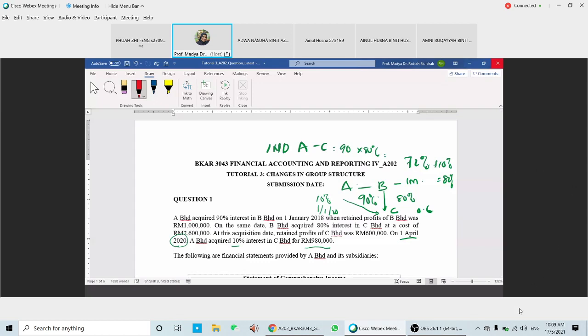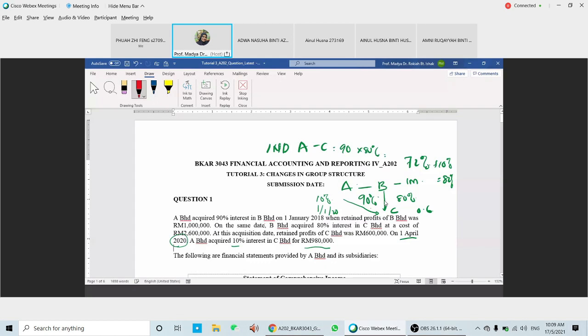So for question 1, it is about A acquired. A acquired 90% interest in B on the 1st of January, when the retained profit was 1 million. So A acquired 90%.